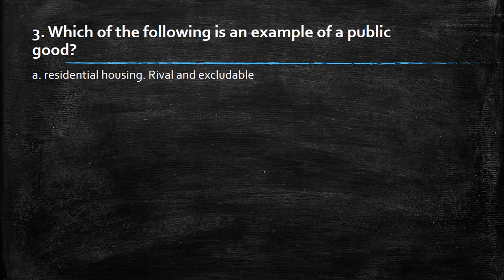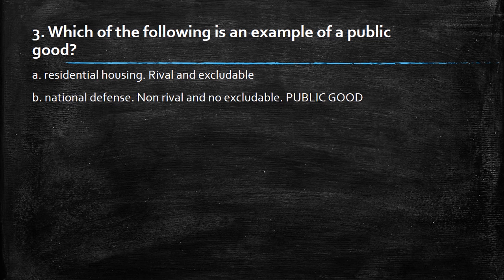So it's rival and excludable, because for most residential housing you need to pay. If you don't have money, you cannot stay there. So it is not a case of a public good. National defense, as I said before, has the two characteristics of a public good: non-rival and non-excludable. So definitely this is a public good.